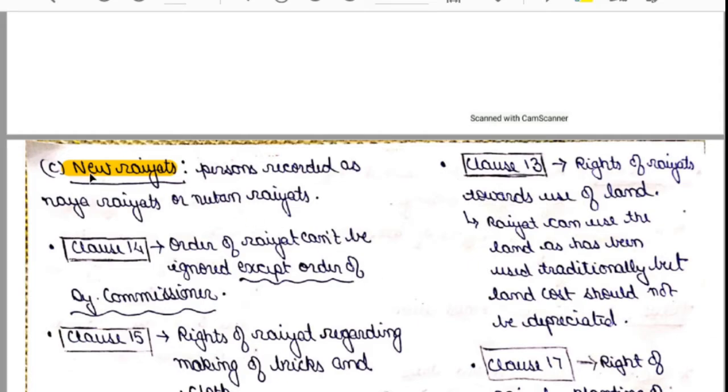And the third category, new Rayyats, means persons recorded as Naya Rayyats or Nutan Rayyats.